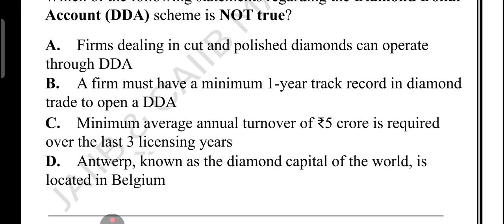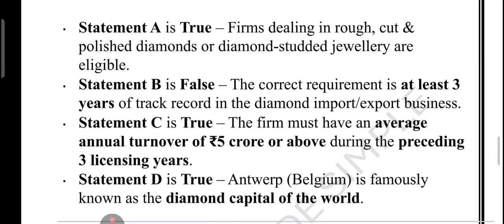What about option D, Antwerp? Antwerp is known as the diamond capital of the world. It is globally very famous. So yes, it is the correct statement. It is very famous for its diamond trading market. It is called the Dalal Street of the diamond world. So let's summarize the key points which we have just discussed. First of all, firms dealing in diamond or diamond jewelry can open a DDA. Minimum 5 crore turnover over the last 3 years is needed. And Antwerp is in Belgium, the world diamond hub. Just remember it.